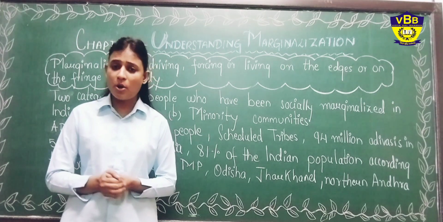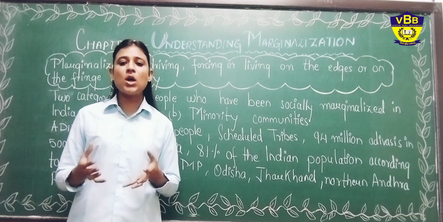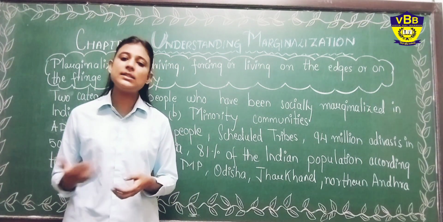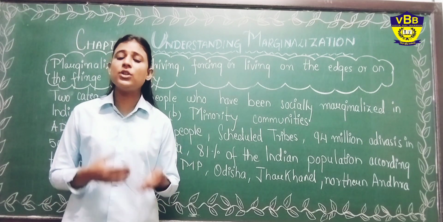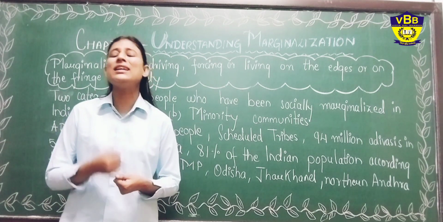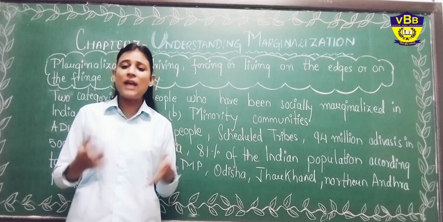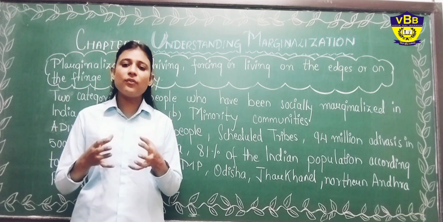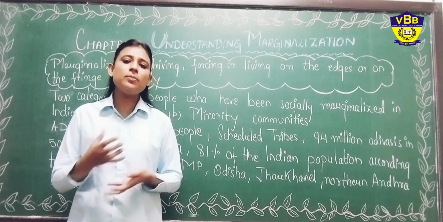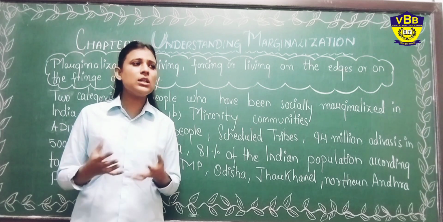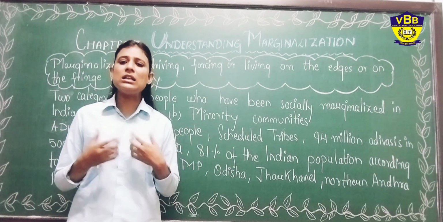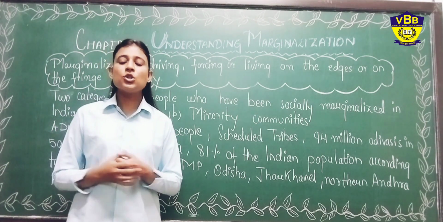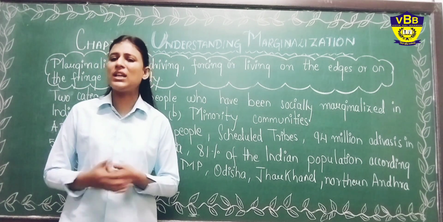First, if I talk about Adivasis, in simple words, these are the indigenous people, and these people live in difficult terrain. You all know that these are the people who live in hilly areas, in the plateaus, in the desert areas. Basically they live in those places where the general society people can't live, because life there is quite difficult.